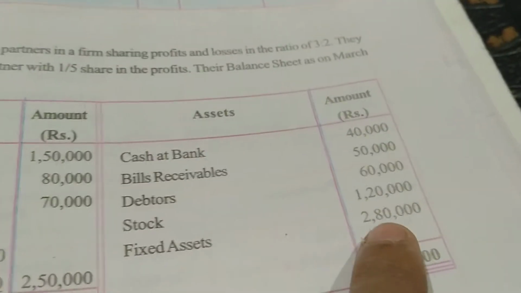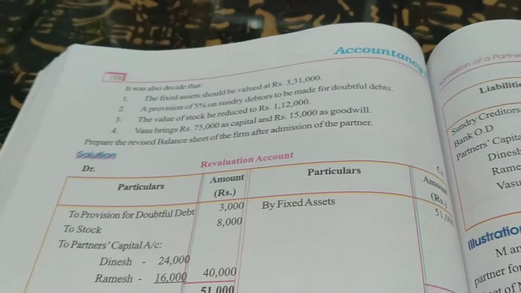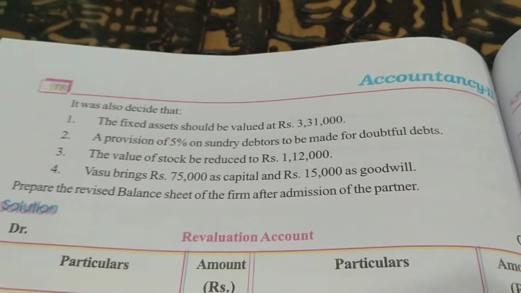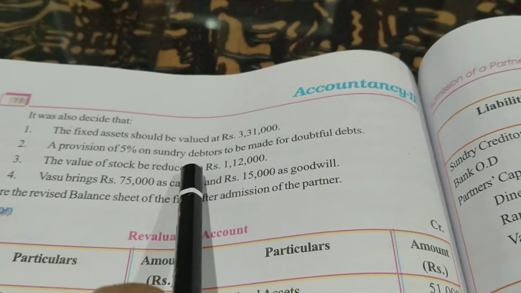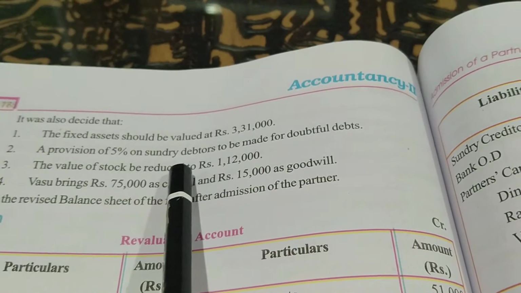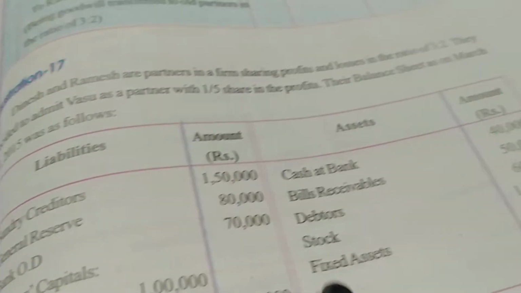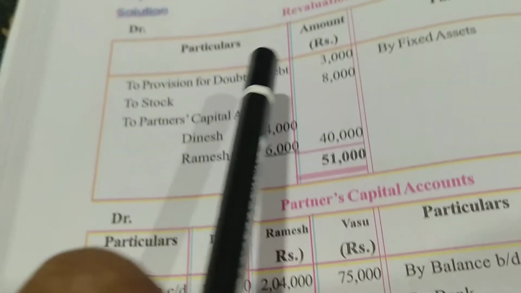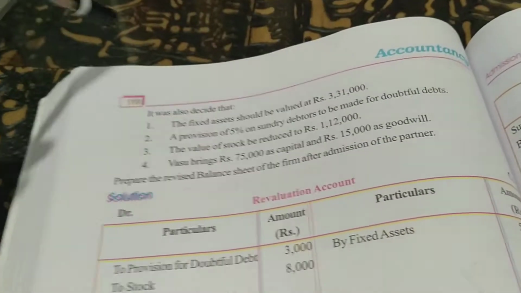We have fixed assets should be valued at 3,31,000. In the question we have 2,80,000. So how much increment is there? Increase 51,000. We will show fixed assets 51,000 in revaluation account towards the credit side, where we show generally the increase in assets amount. Then we have provision of 5% on sundry debtors to be made. Sundry debtors, you'll see what is the amount of debtors. We are given 60,000. You'll calculate 5% on that. You will get 3,000, which will be posted on the debit side of revaluation account.